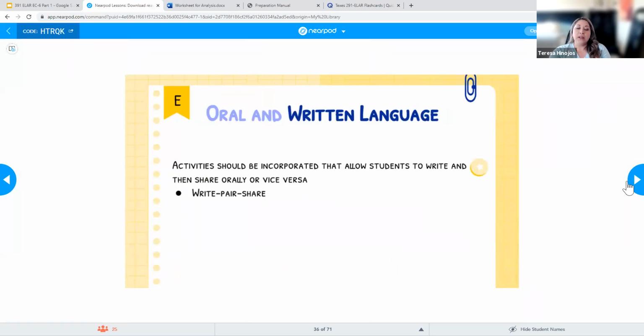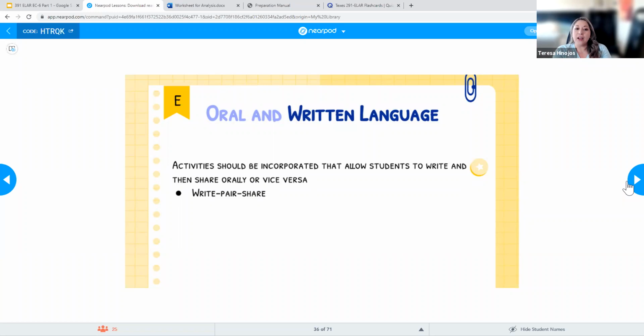Okay, so letter E, when it comes to oral and written language, we want to make sure that we're always showing the connection between the two whenever possible. So if we're going to have students write something down, and in your case, maybe we're going to have the kids draw something, right? In kindergarten, that's how they do their writing. They'll just draw a picture. Then we also want them to share it, right? So, go ahead and tell me what you drew and explain to me what that is. So also making those connections. And again, that's just going to help them with everything else as we continue going through.